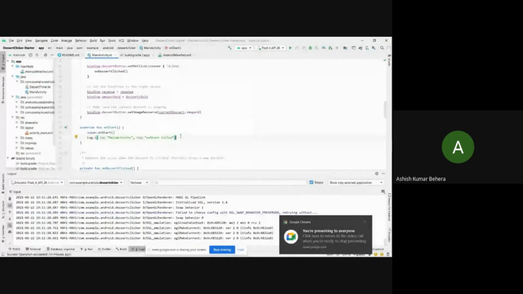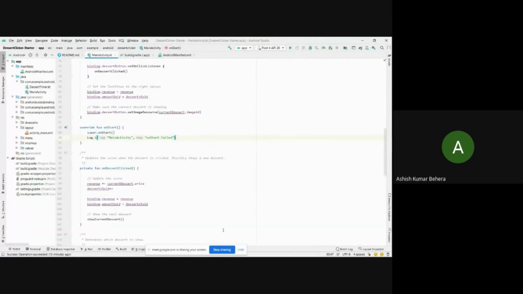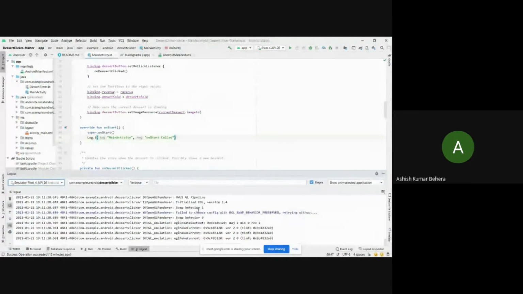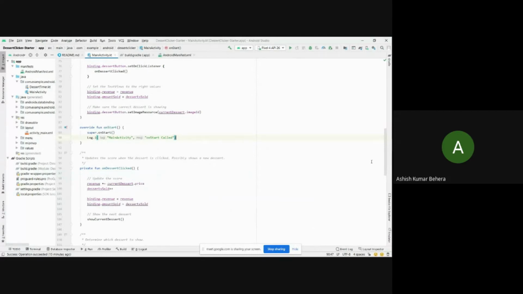Okay, guys, this is how we add log statements to keep track of our activity lifecycle. If we run this app, this one is our Logcat tab. I hope it's visible. In this tab, all kinds of activities will be recorded. Now I will be showing this method for all the states.